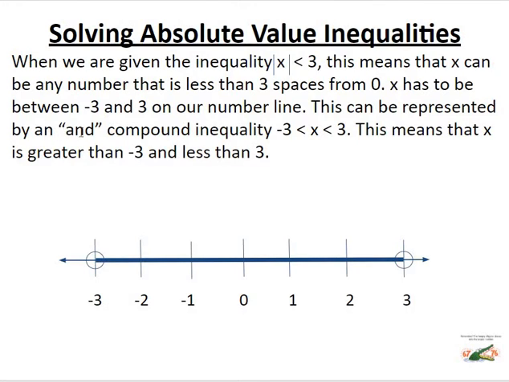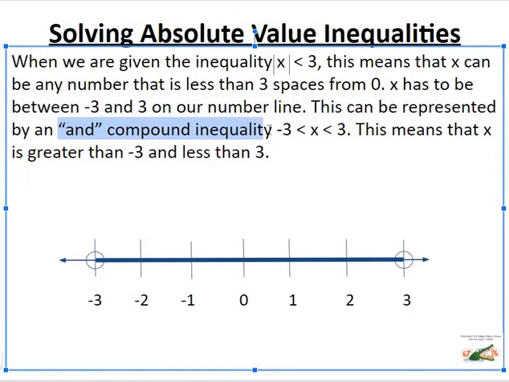Again, if you don't remember what an AND compound inequality means, you need to go back and watch that other video. It will be shown in this compound inequality where -3 is less than x, which is less than 3. So this means that x is greater than -3 and less than 3. If we put that on a graph, this is what it's going to look like.